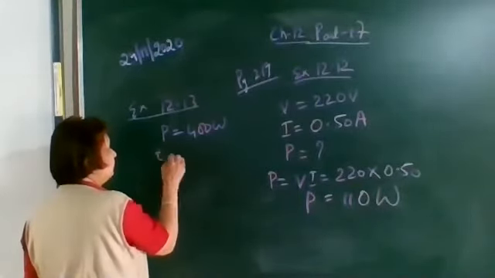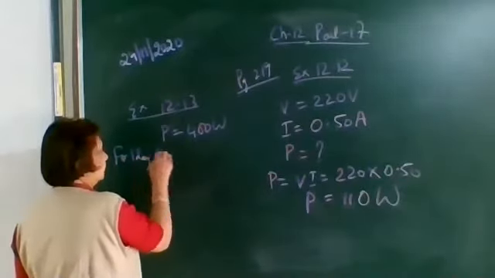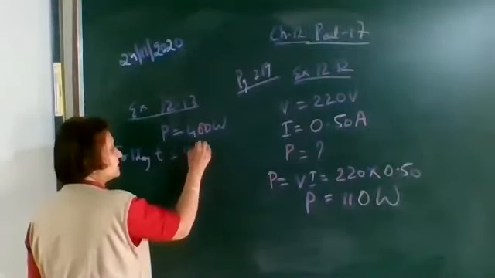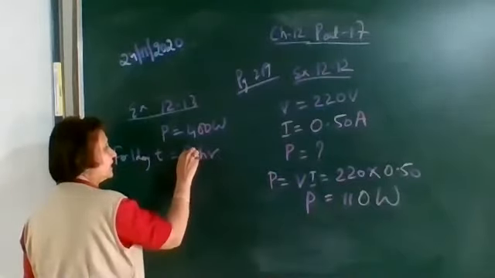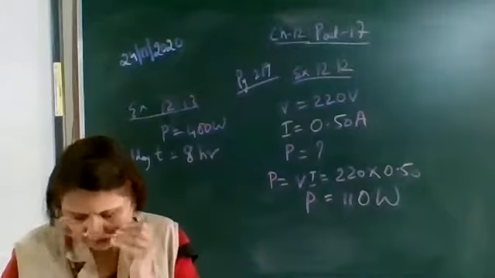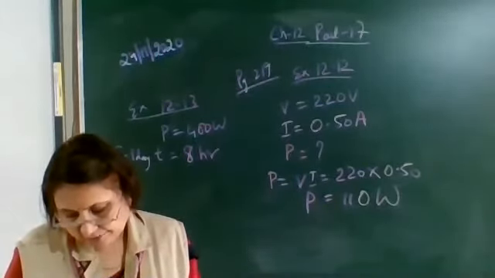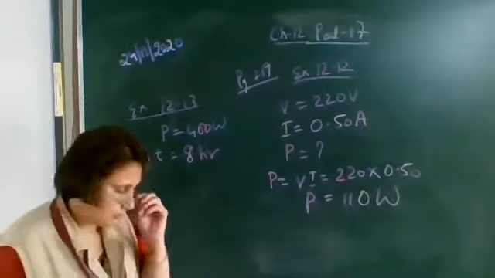So here the time for one day is 8 hours, 8 hours per day. It means in one day it is used for 8 hours. What is the cost of energy to operate it for 30 days?